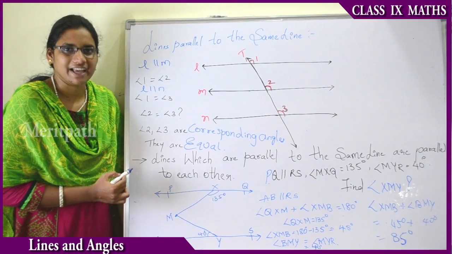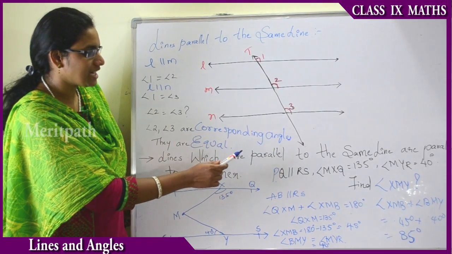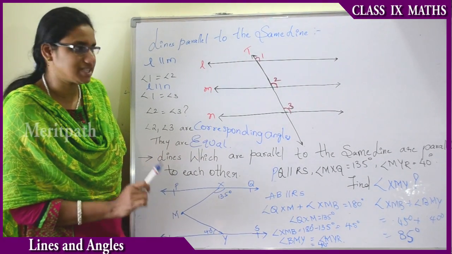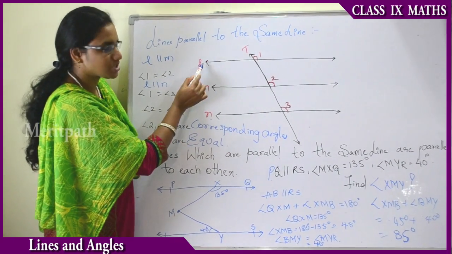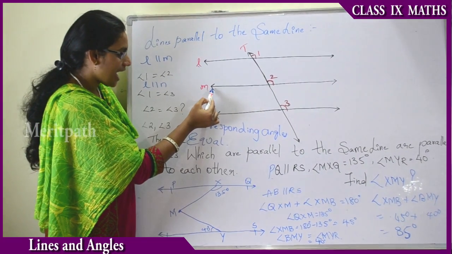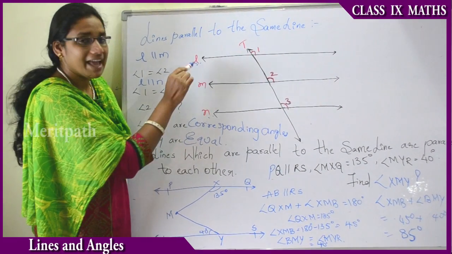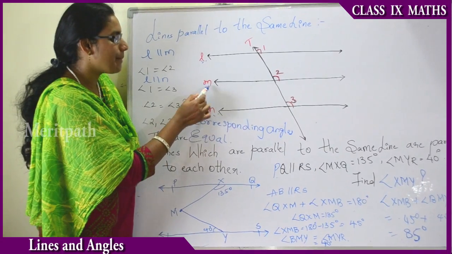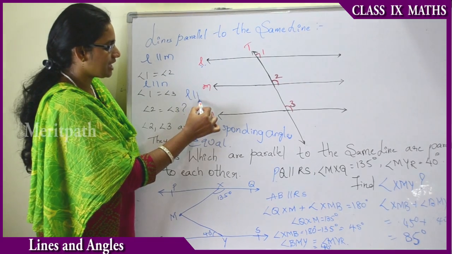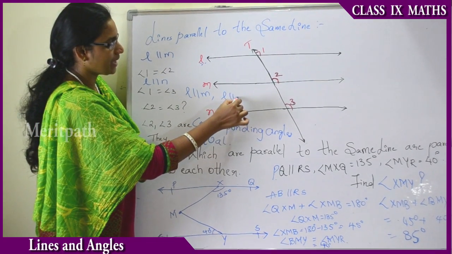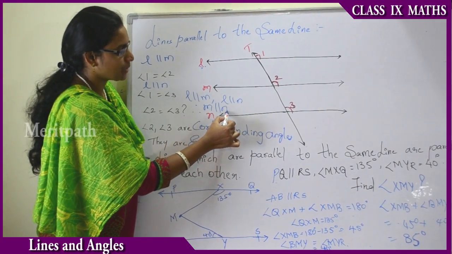Now let us see with one example how these angles are equal to each other. Lines which are parallel to the same line are parallel to each other. That means lines M and N are parallel to L. Therefore, the lines which are parallel to line L, that is M and N, are parallel to line L. At the same time, the parallel lines M and N are also parallel to each other. That is, L is parallel to M and L is parallel to N. Therefore, the lines M and N are parallel to each other.